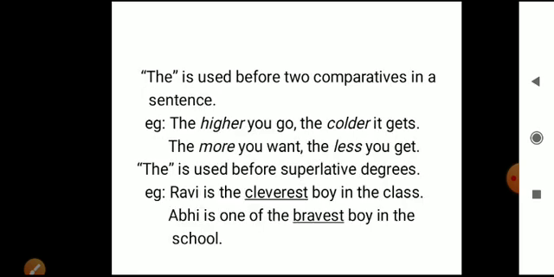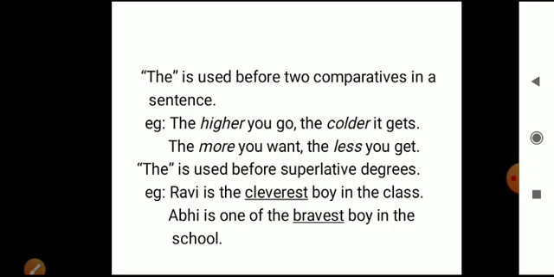The is used before two comparatives in a sentence. You all know what is comparative and what is superlative. When we are using two comparatives, here in the first example, I use: the higher you go, the colder it gets. There are two comparatives, higher and colder. If you are using two comparatives in a sentence, then you have to use "the" before them. The higher you go, the colder it gets.